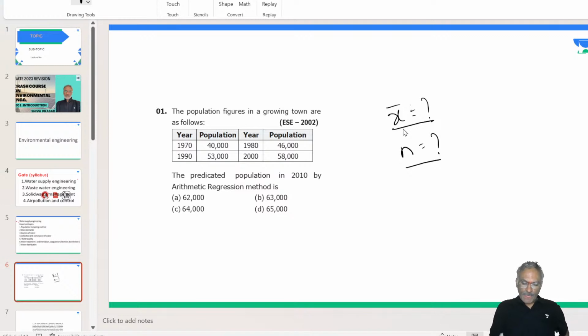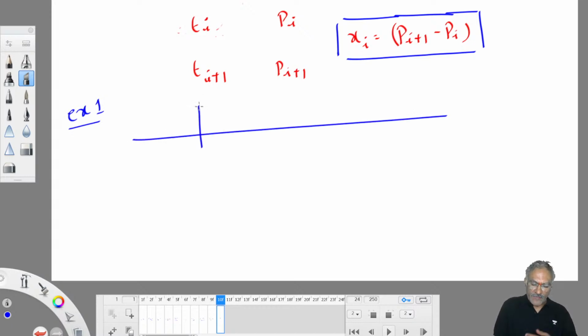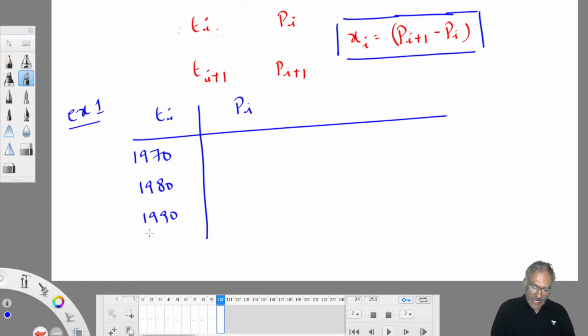First take the data: 40,000, 46,000, 53,000. In chronological order it has been given. Arrange the data in chronological order only, that means past to latest. In this example 1, an ESE question, I am taking the help of a table for your comfort. Ti and population Pi. Ti is given as 1970, 1980, 1990 and 2000.